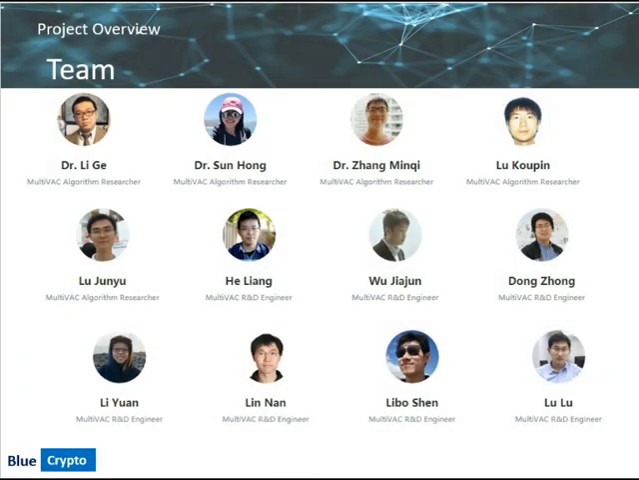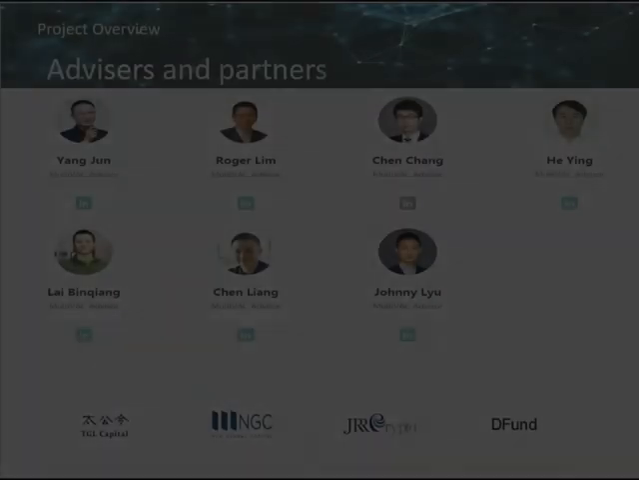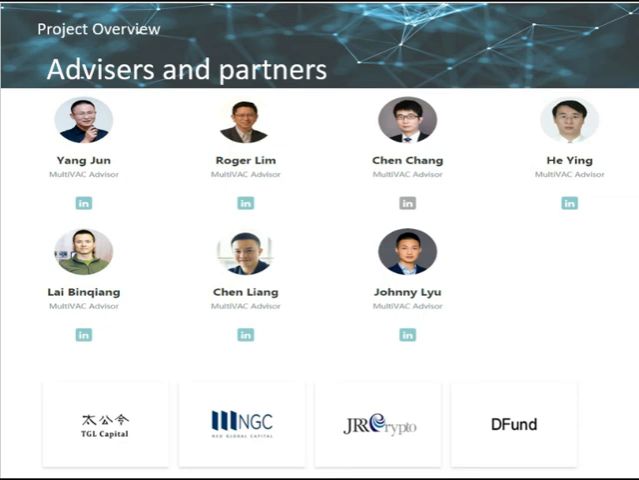Let us discuss the team. This is an all-star team from Google, Pinterest, IBM and many world-class corporate houses. So we can expect great things to come from them. Yang Jun, Roger Lim, Cheng Chang and many high-profile advisors are part of the Multivac project. Also they have partners such as Neo Global Capital, which is very encouraging.